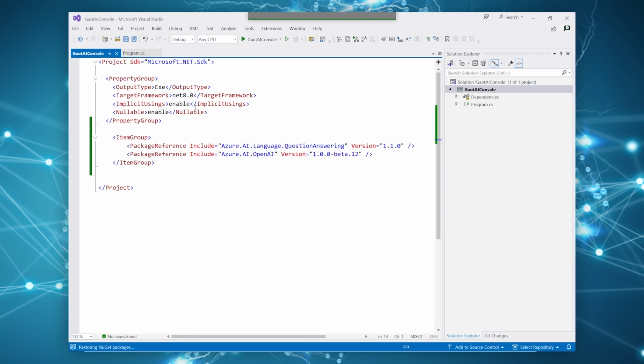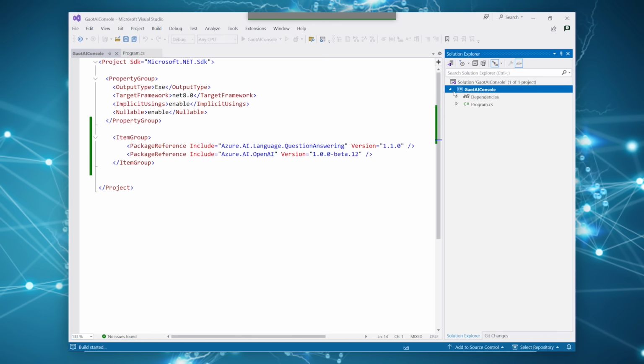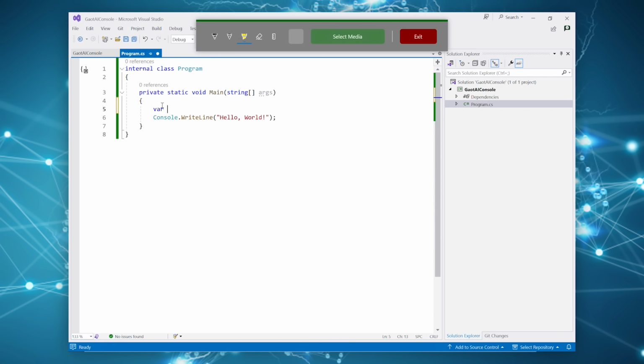Just save that and let's build, just to make sure that everything is working properly. As you can see, I've created nothing special here, no bells and whistles. It's just a .NET 8 executable that's running as a console application. That's all we have so far, nothing else. So let's go ahead and start creating the resources we need.